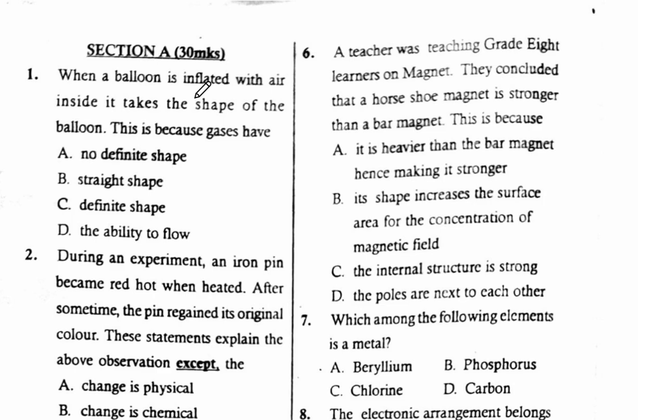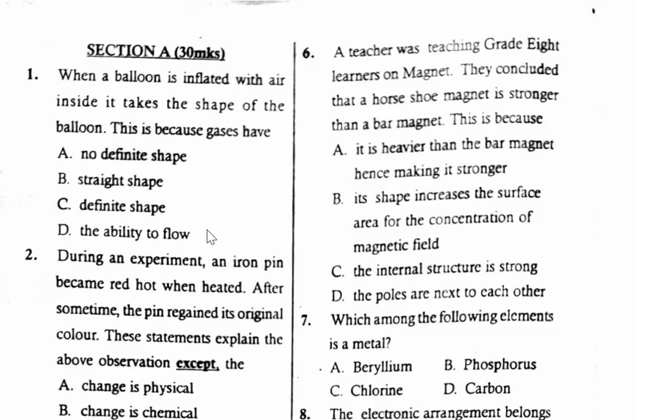It reads, when a balloon is inflated with air inside, it takes the shape of the balloon. This is because gases have part A, no definite shape, B, straight shape, C, definite shape, then D, the ability to flow. So which one is the correct answer?